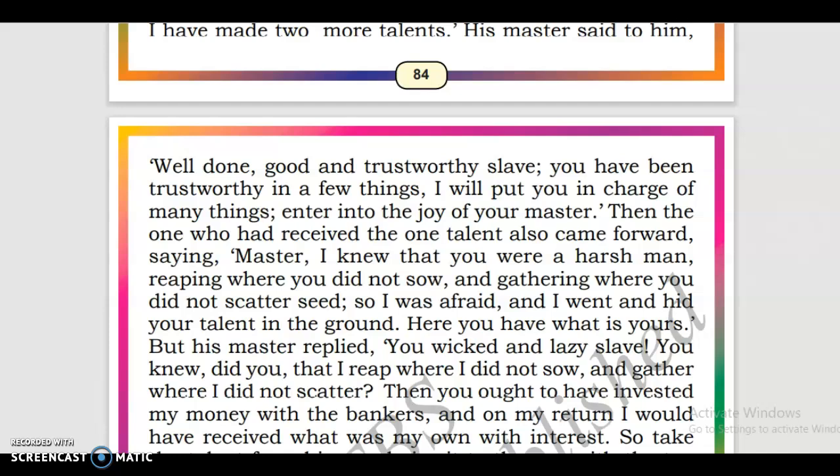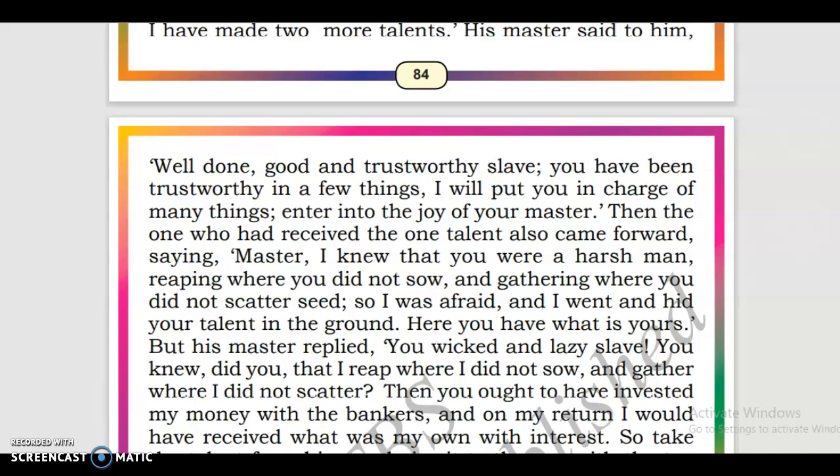So the third slave, who got 1 talent, came forward and said, you are a harsh man, and you are reaping. Reaping means you are harvesting where you did not sow. Sow means spreading the seeds, and reaping means harvesting.